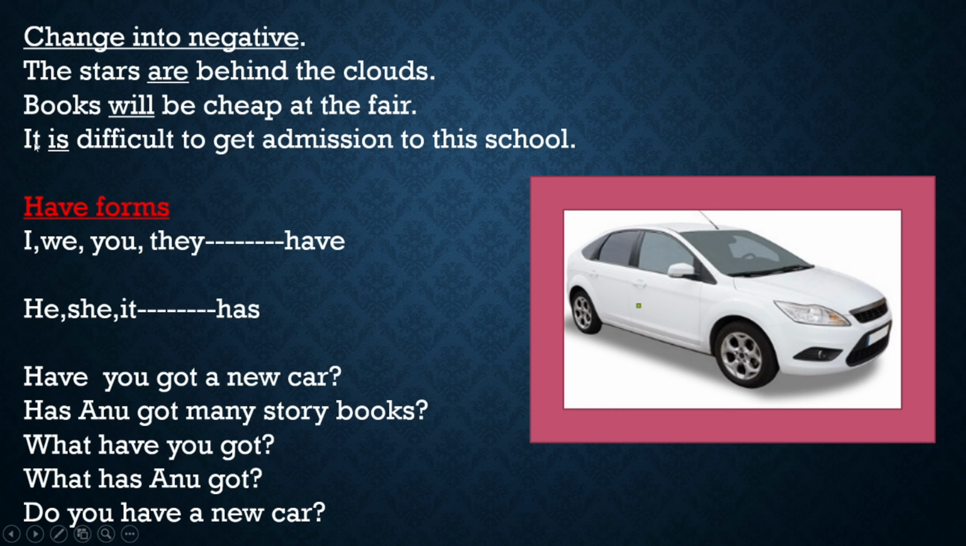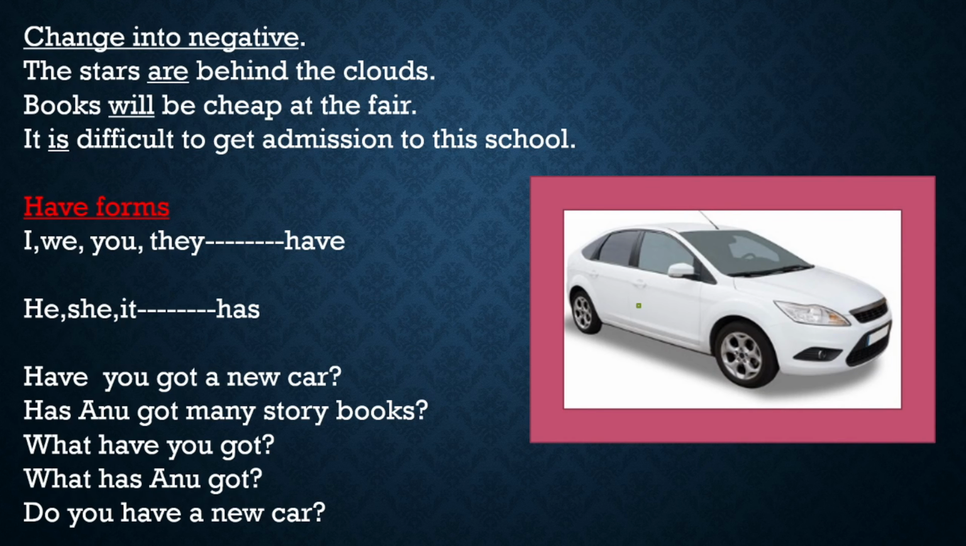Again, you see here, it is difficult to get admission to this school. How to make it negative? Look at the auxiliary verb. Is is there. You can change it: it is not difficult to get admission to this school. So in this way, you can change any sentence into a negative. If an auxiliary verb is there, then it is very easy. Along with the auxiliary verb, for example am, is, are: I am not, he is not, or they are not.